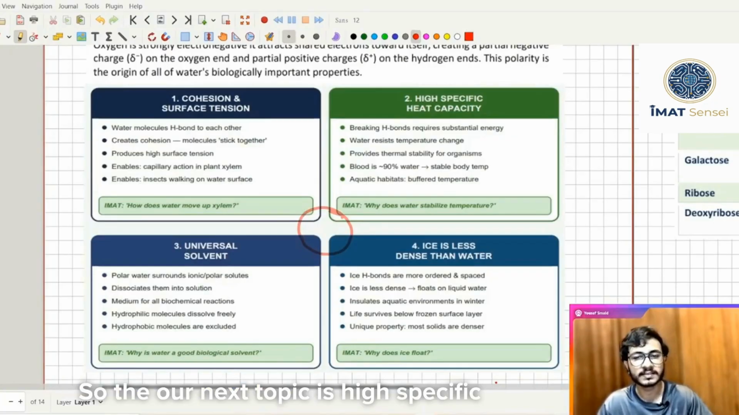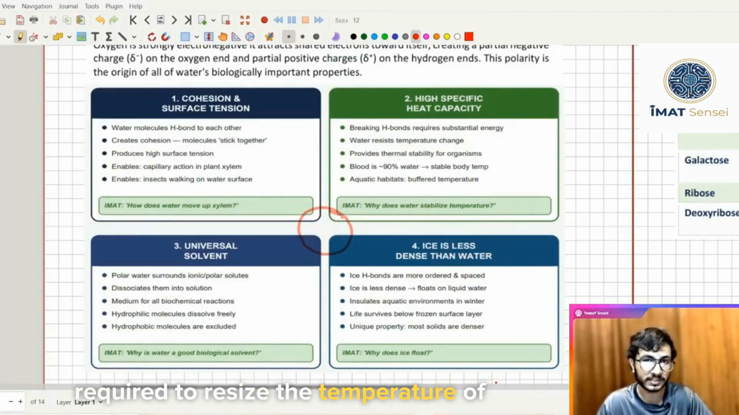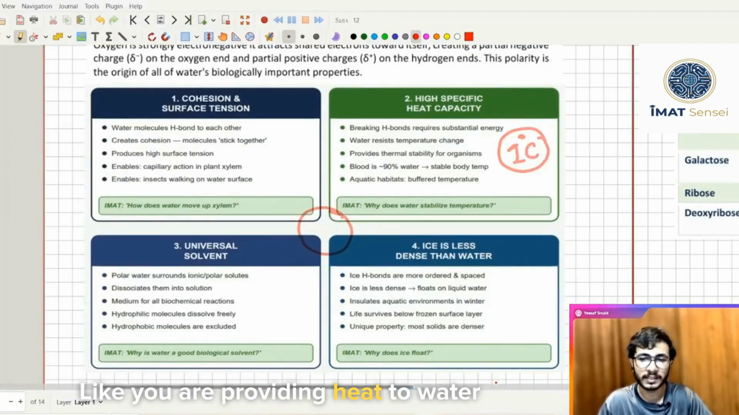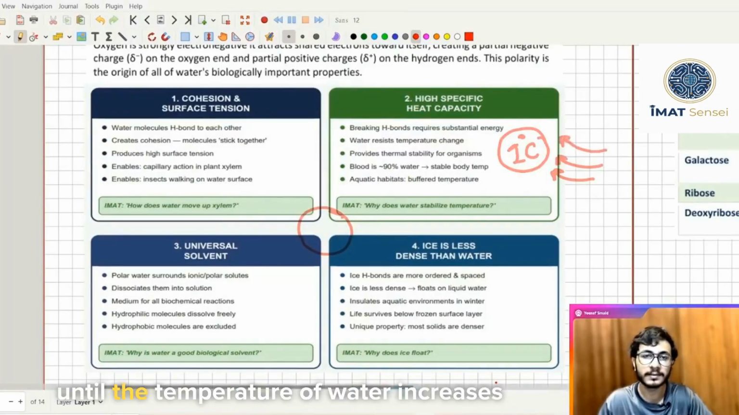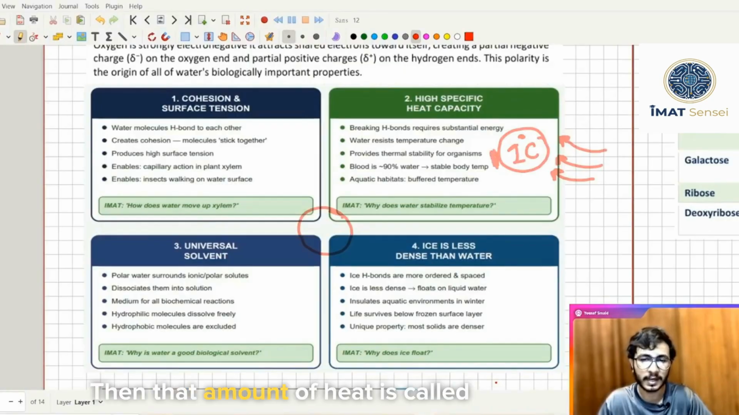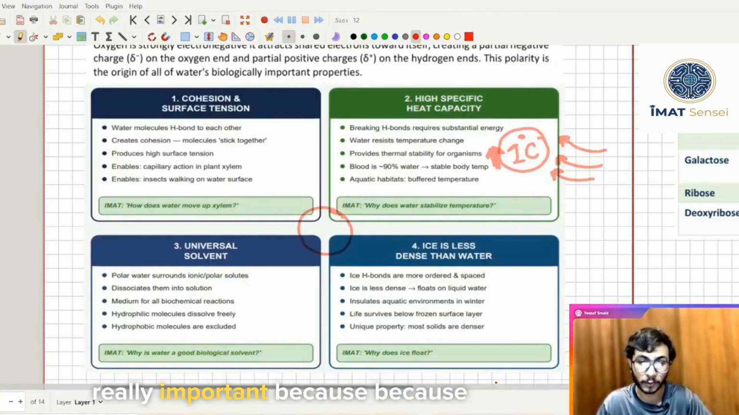So our next topic is high specific heat capacity. So what is heat capacity? Heat capacity is the amount of heat required to raise the temperature of water through 1 degree Celsius. Like you are providing heat to water, and provide again and again until the temperature of water increases by 1 degree Celsius. Then that amount of heat is called specific heat capacity. So specific heat capacity is really important, because